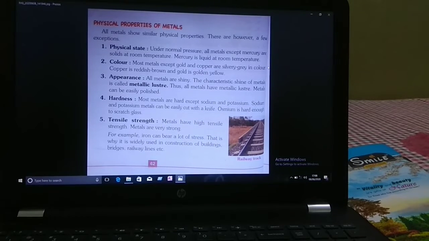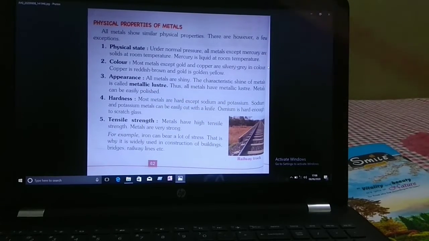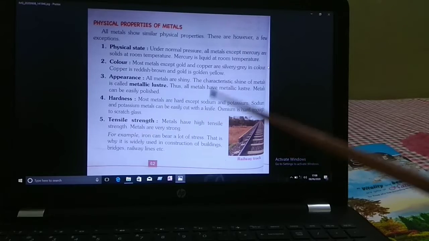Appearance: if you see the appearance of metals, all metals are shiny. The characteristic sign of metals is called metallic luster. So all metals have metallic luster. Metals can be easily polished. So children, next hardness, that is also a physical property of metals. You have seen iron, silver, most of the metals are hard except sodium and potassium. Sodium and potassium metals can be easily cut with a knife.